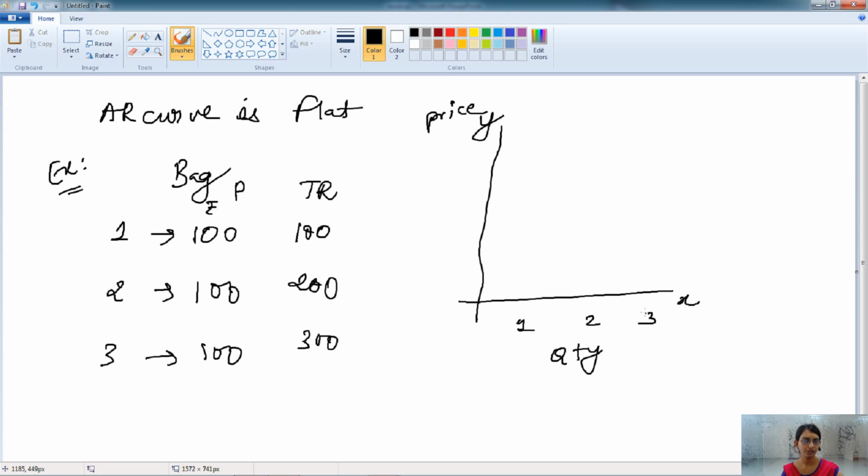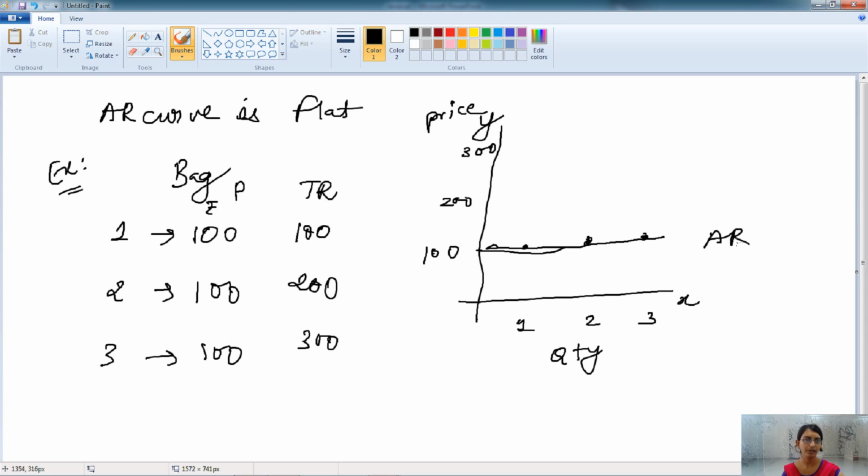Let's say 1, 2 and 3 quantity. The price is 100, 200, 300. So when we are selling one unit of output, the price is 100, the second, then also it is 100, and the third, then also it is 100. Okay.